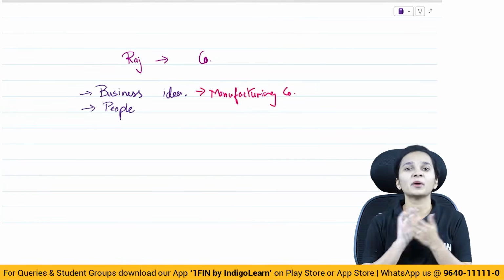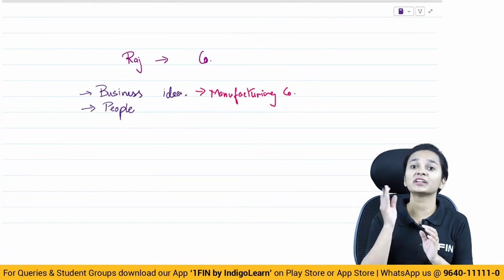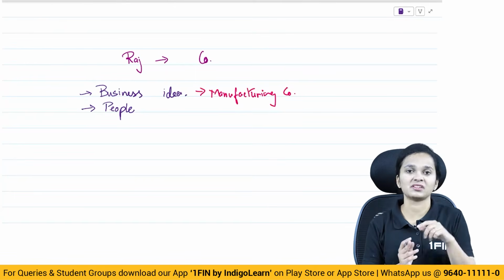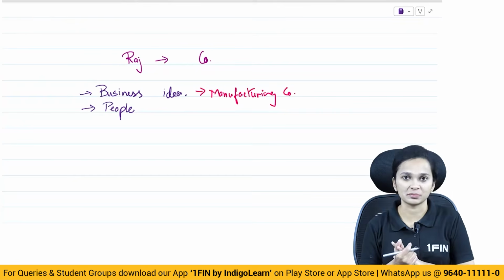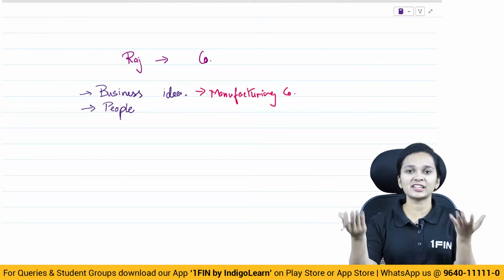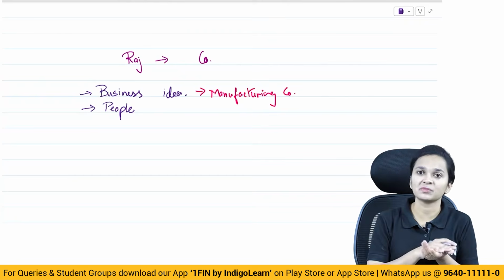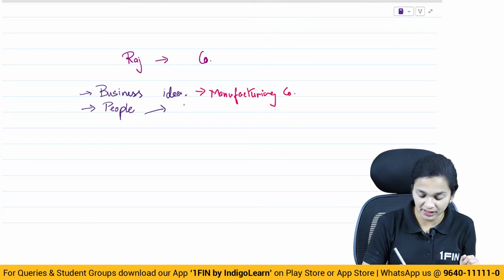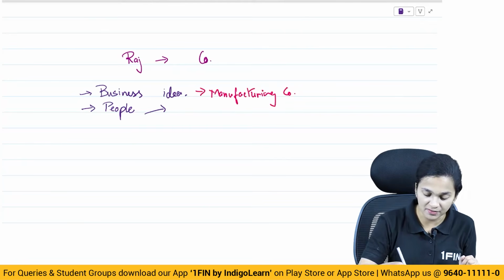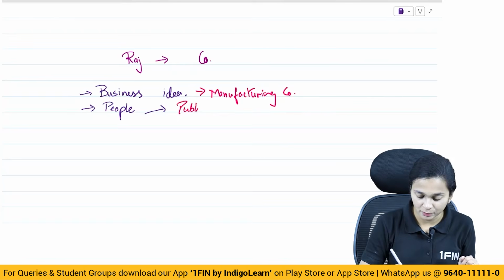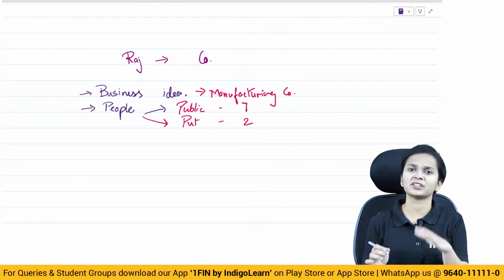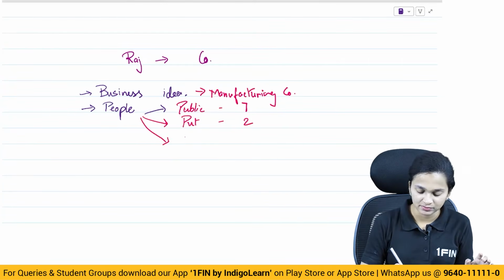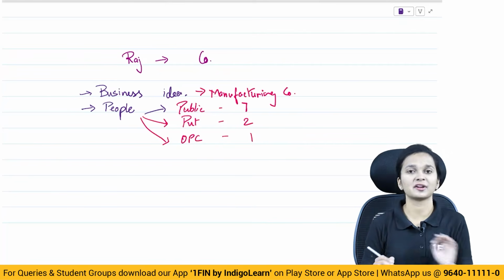Now again, the number of people required will depend on what type of company Raj wants to start, whether it is a public, private or one-person company. If it is a one-person company, then no problem, Raj can himself start the company. However, for a public company, Raj will need a minimum of 7 people, and for a private company, Raj will need a minimum of 2 people. If it is an OPC, then only 1. He can himself start the company.